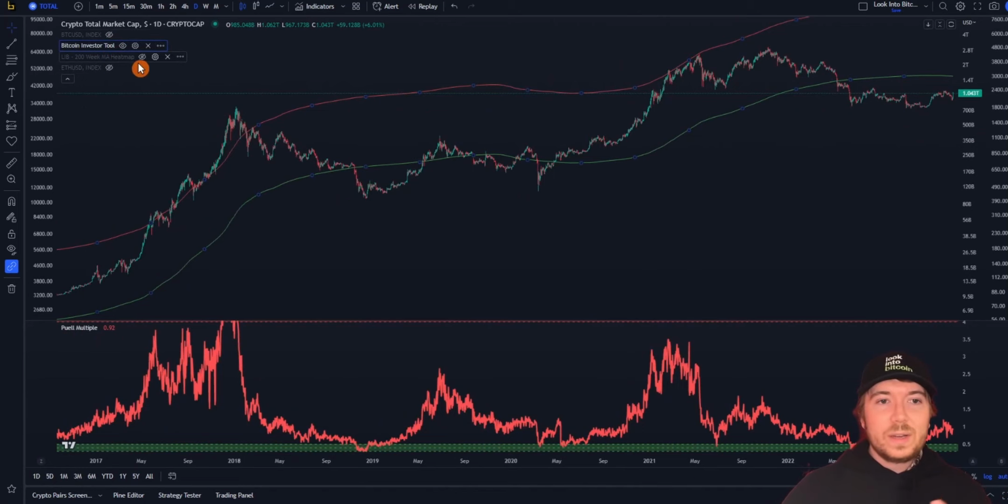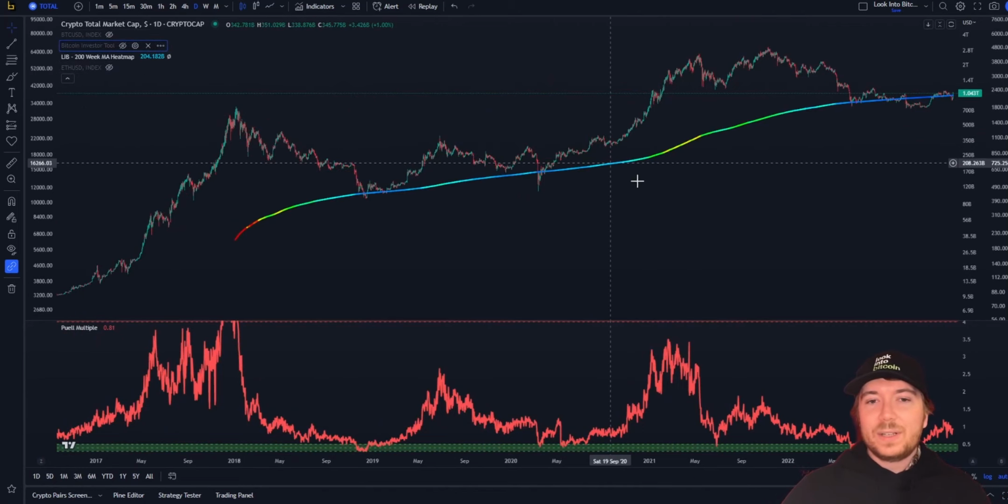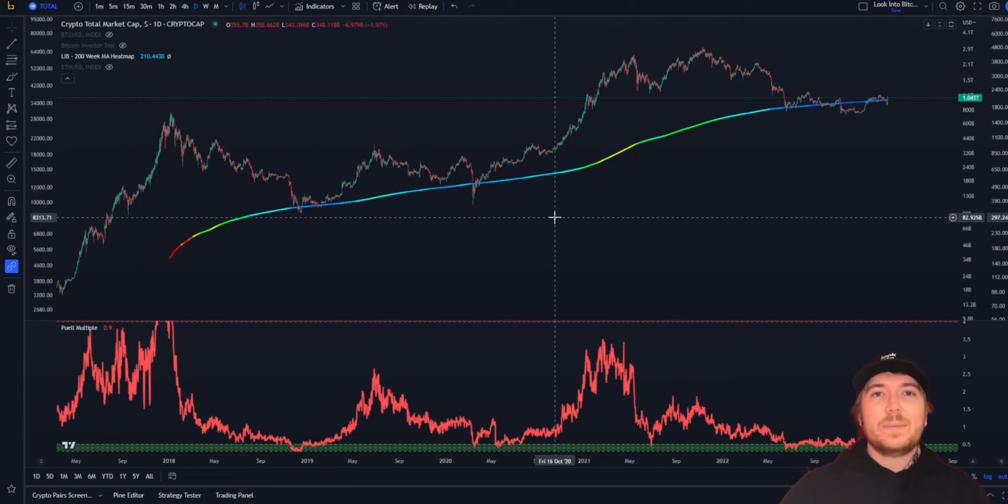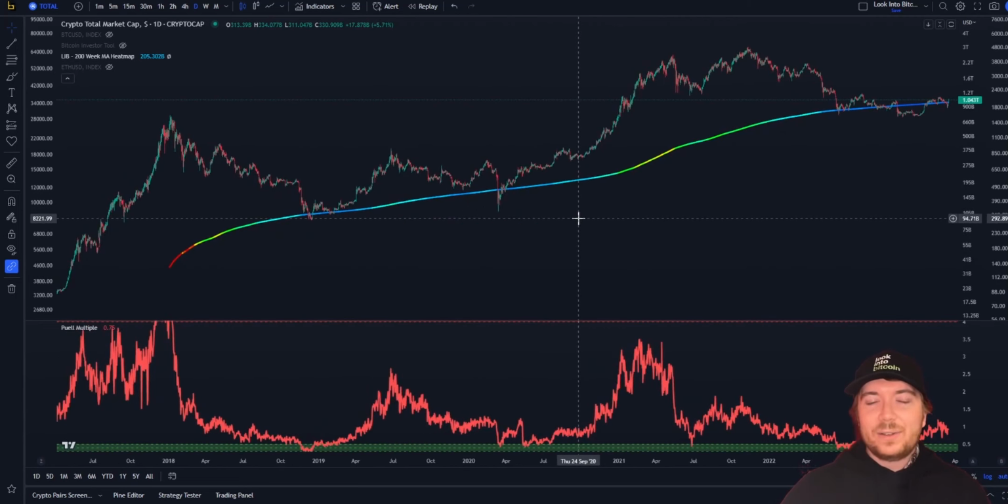And again, another one, we can just add the 200 weekly moving average. And this, again, is on the Look Into Bitcoin site as a Bitcoin data metric. But realistically, this works just as well on the total crypto market cap. And it'll work just as well on almost all cryptocurrencies due to the strong correlation they almost all share.